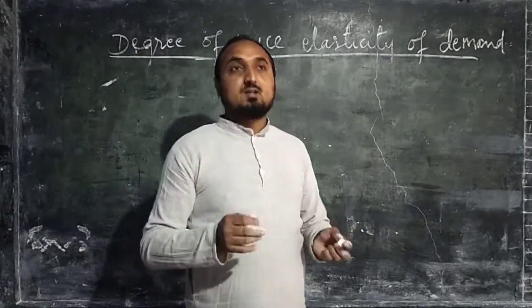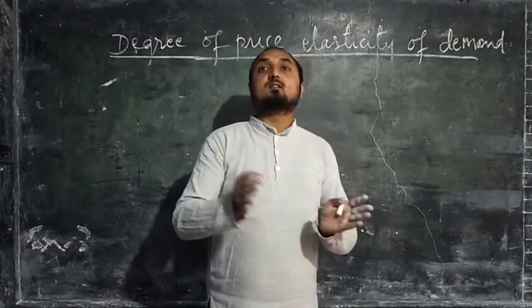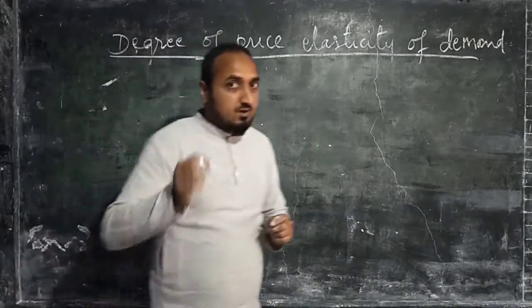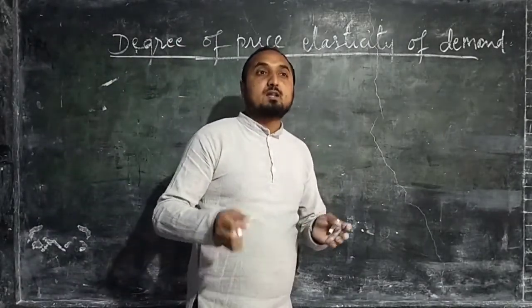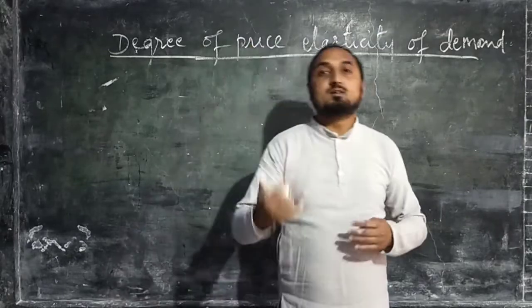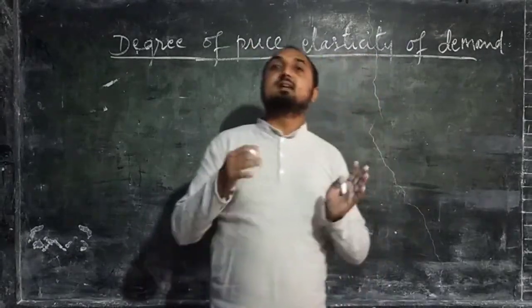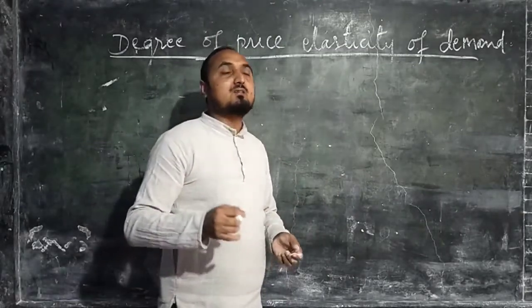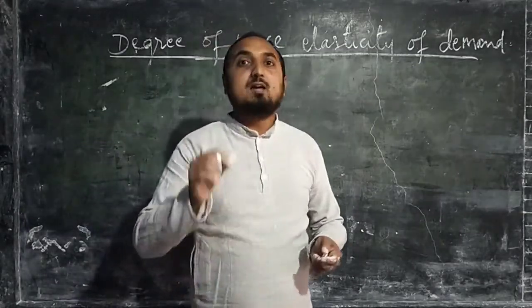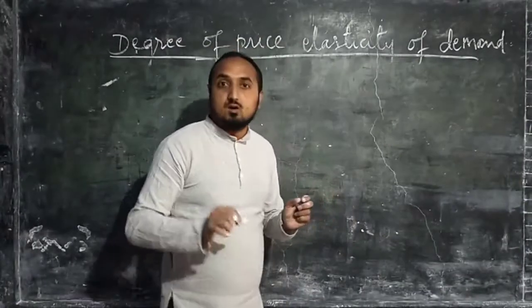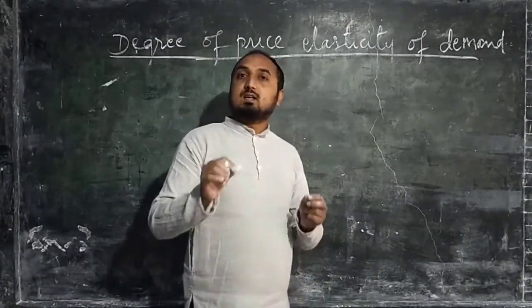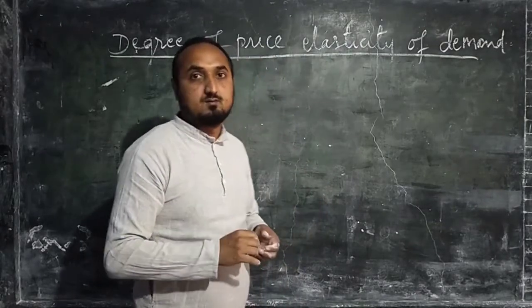Especially, we say that necessity goods come under this perfectly inelastic demand. But in a few cases, even in the case of necessity goods, if the price of the commodity changes, the quantity demanded also changes. So we can take an example like life-saving drugs. A life-saving drug is an example of perfectly inelastic demand.